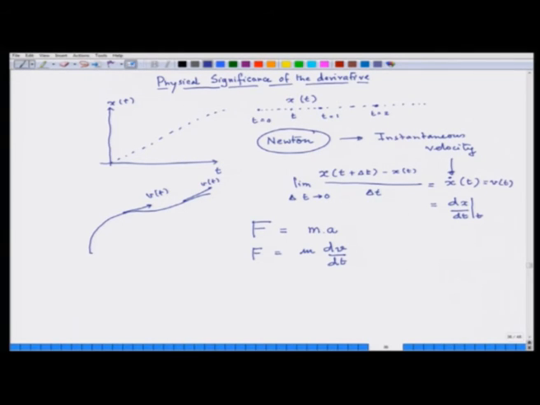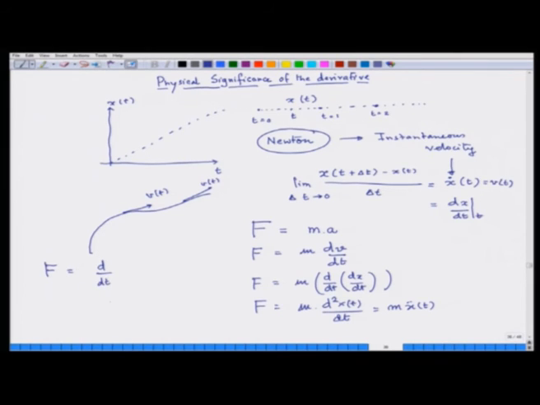Now, because V is again dx dt, you can write this as m times d dt of dx dt. So basically this is the second derivative. So the force is mass into the second derivative of the distance with respect to time. Sometimes it is also written as m times x double dot of t. I just want to note, for curiosity, that you can write this whole thing as